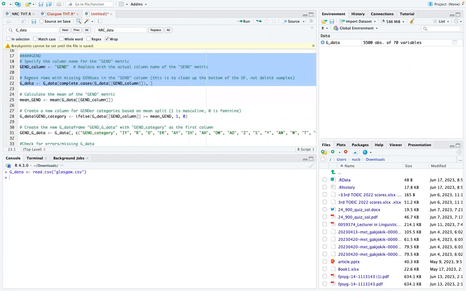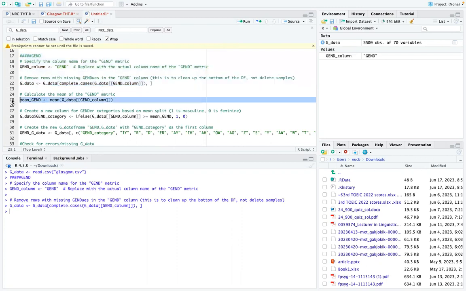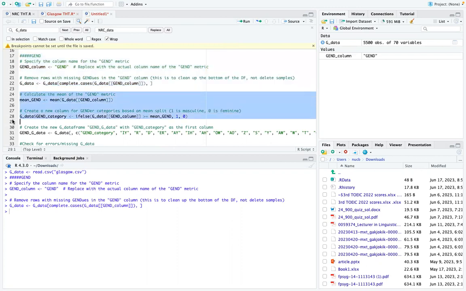Let's have a quick talk about these because this will be the same format for the XGBoost models. We've got the gender column, and we're making sure that we've got all the complete cases, although we did take considerable care when we created the data set, which we should always do. There could be some errors in there, so we're just making sure that they're not going to pop through, but we can see that we haven't lost any observations, we haven't lost any samples, so we're good.